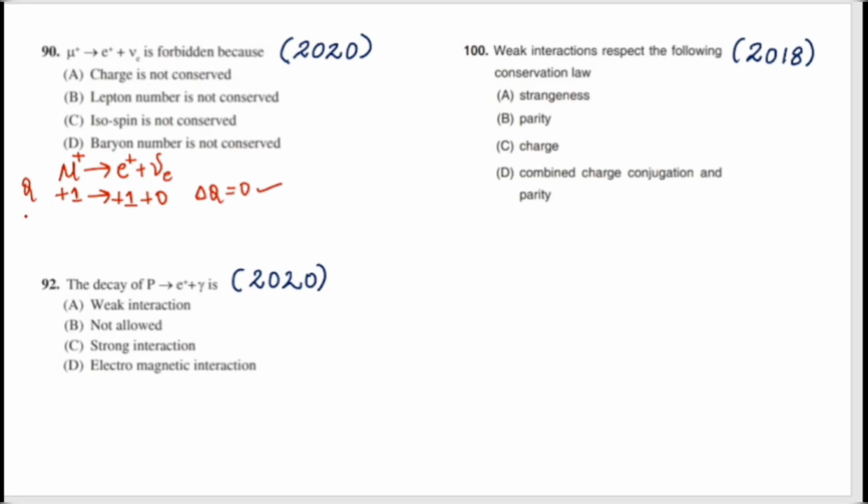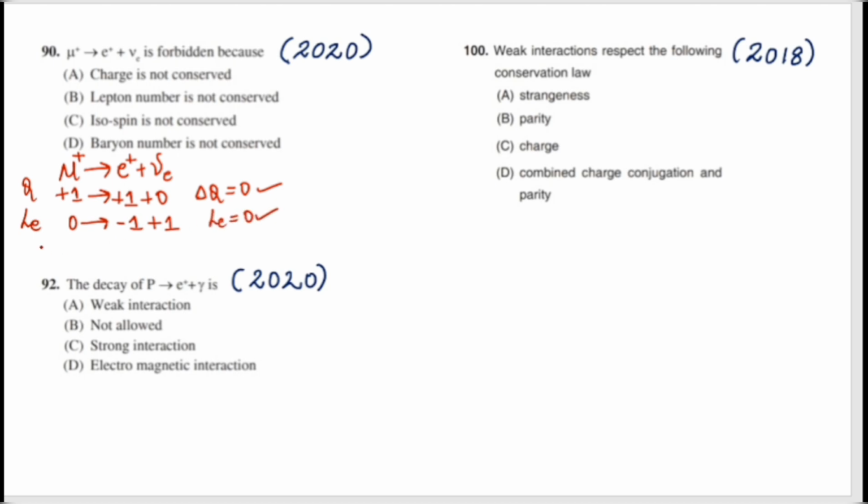Next, we shall go to the lepton number. We need to look at the lepton number of an electron and the muon separately. First I am taking the lepton number of an electron. Muon we will not consider, it is 0. Positron is the antiparticle of the electron, which is a lepton. So the lepton number of an antiparticle will be minus 1, plus the antineutrino of an electron, which is positive. So minus 1 plus 1 will be 0. Lepton number is also conserved.